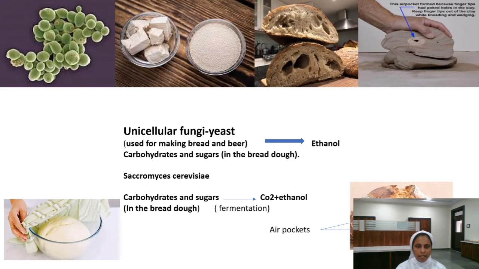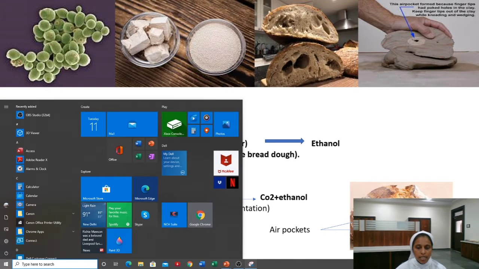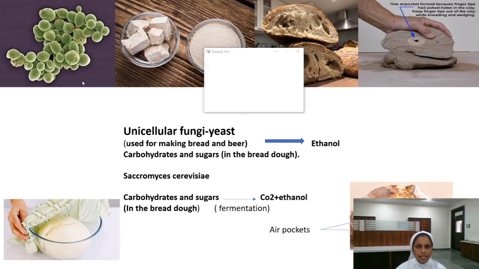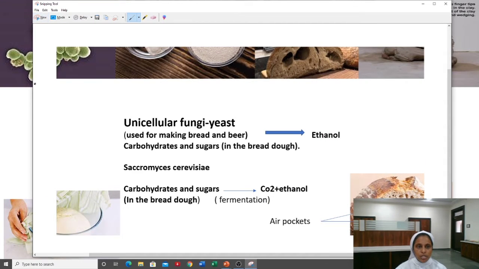So moving to the next, even though Kingdom Fungi is generally considered to have multicellular eukaryotes, some we can say are unicellular. So let's see the examples of unicellular fungi. Unicellular fungi are yeast.